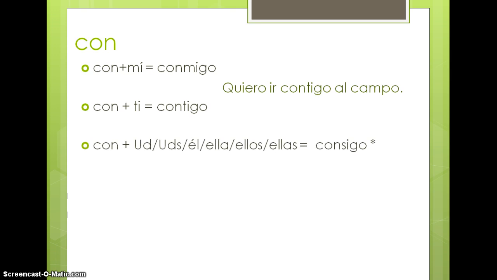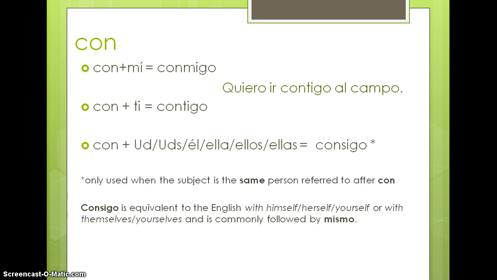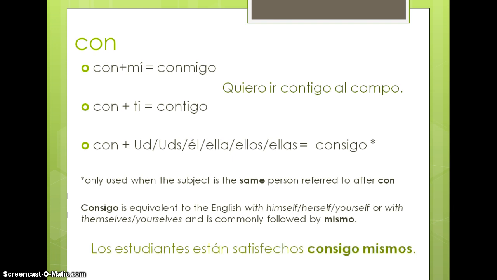And also there is this where it's con, and if it's any of these, usted, ustedes, él, ella, ellos, ellas, it's consigo. Consigo can only be used when the subject is the same person that is being referred to after that con. So consigo is kind of like our equivalent of himself, herself, yourself, or with themselves, with yourselves. And oftentimes, because of the way the sentences are formed, we'll use mismo as in our sentence also. Los estudiantes están satisfechos consigo mismos. So the students are satisfied with themselves.